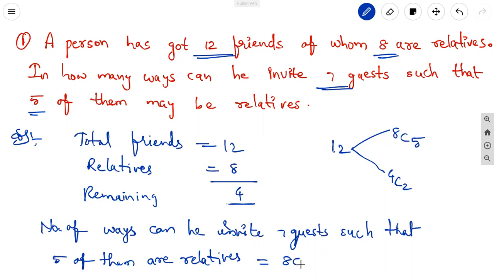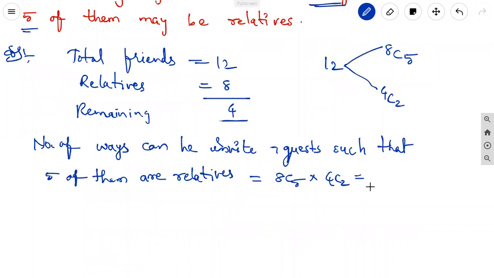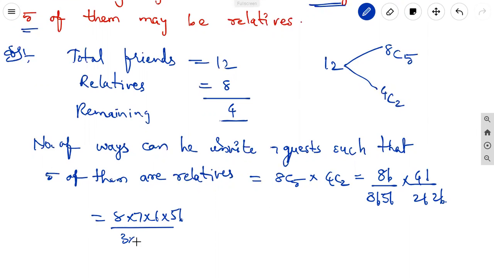equal to 8C5 into 4C2, equal to 8 factorial by (8 minus 5) 3 factorial, 5 factorial into 4 factorial by 2 factorial into 2 factorial. 8 into 7 into 6 into 5 factorial by 3 into 2 into 5 factorial, 4 into 3 into 2 factorial by 2 factorial into 2 factorial.